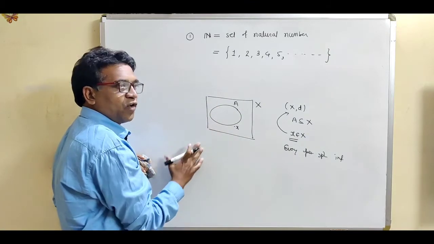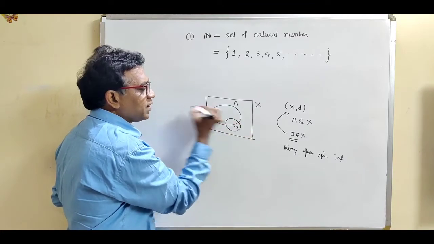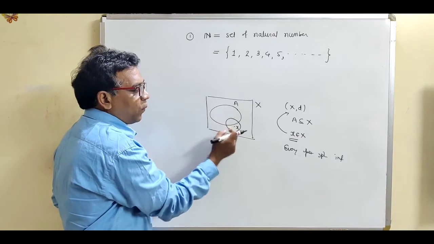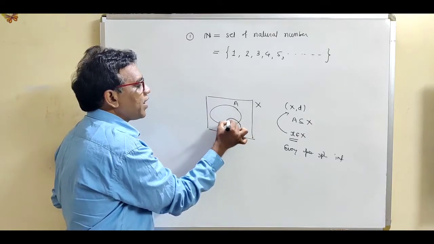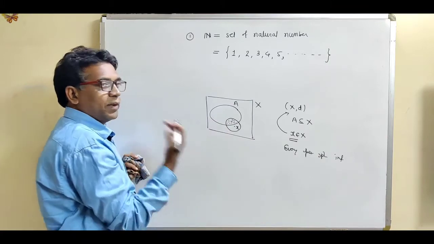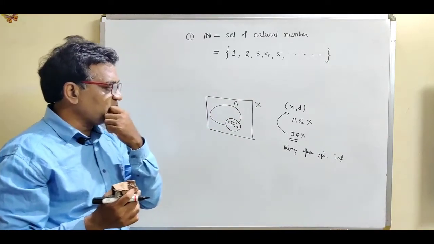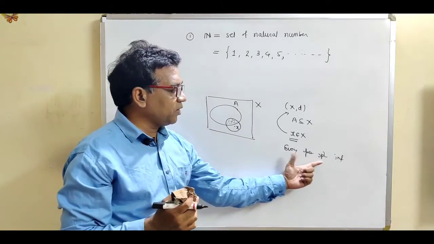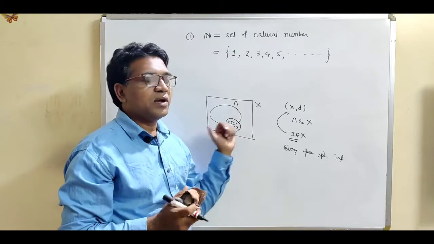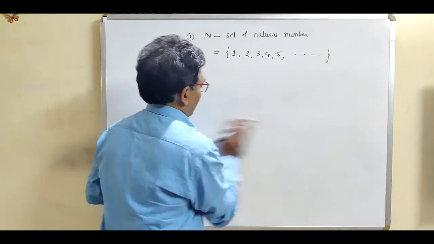What is the definition of limit point? Limit point means every open sphere, we have to take some open sphere, contains infinitely many points of A. Then x is called the limit point. So every open sphere or every neighborhood containing infinitely many points of A is called a limit point.